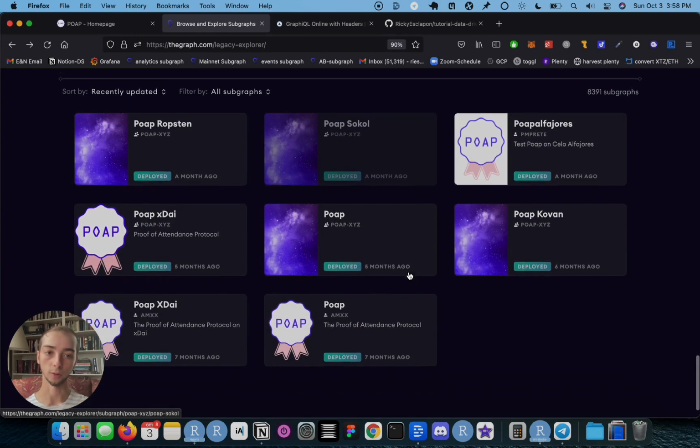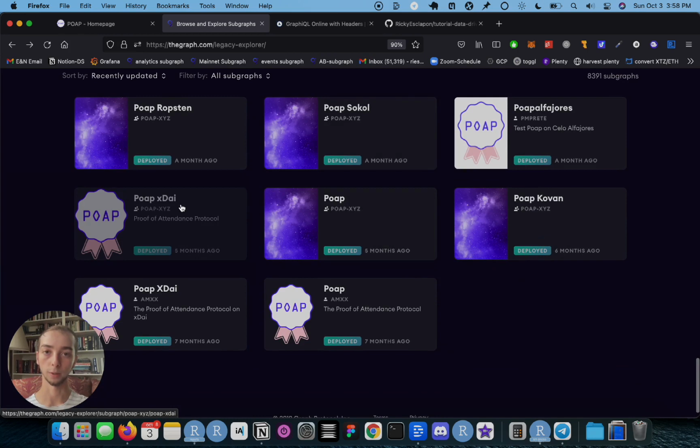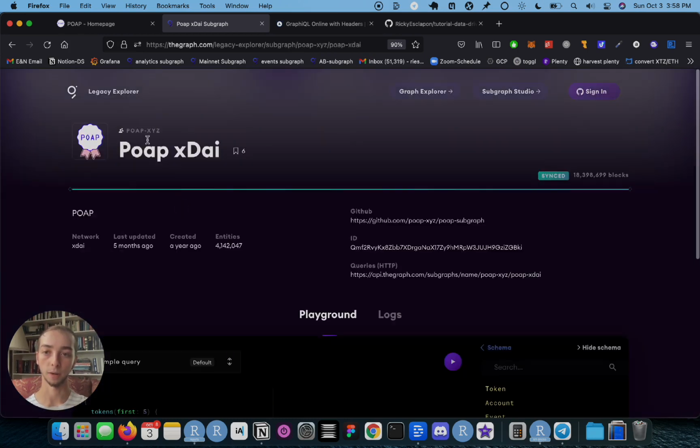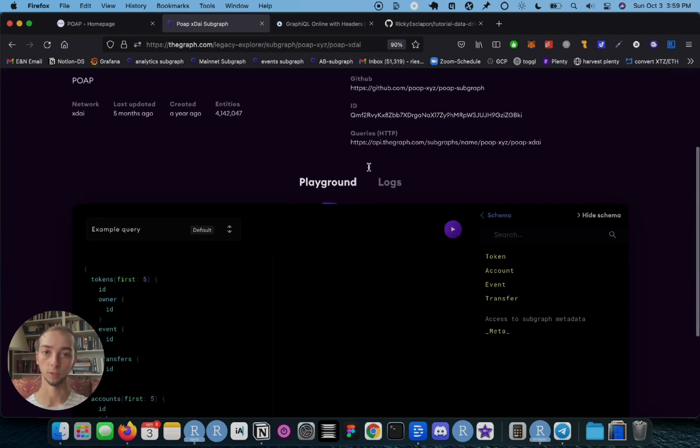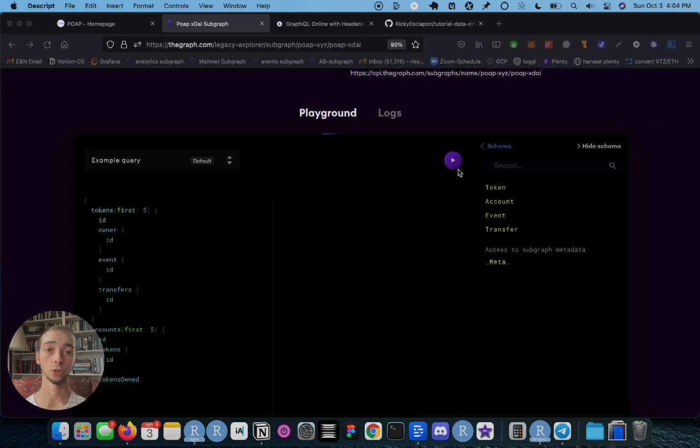And in here, I already know the one we need. So I'm just going to pick the official subgraph that was developed by the POAP team, and we're going to stick to this one. All subgraphs leverage a framework called GraphQL, which is, in my opinion, a lot better than a normal API.